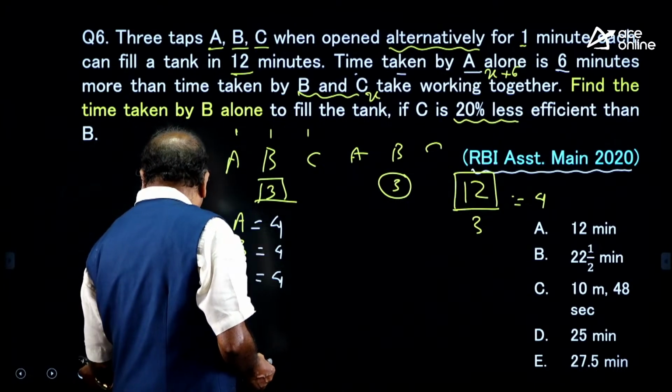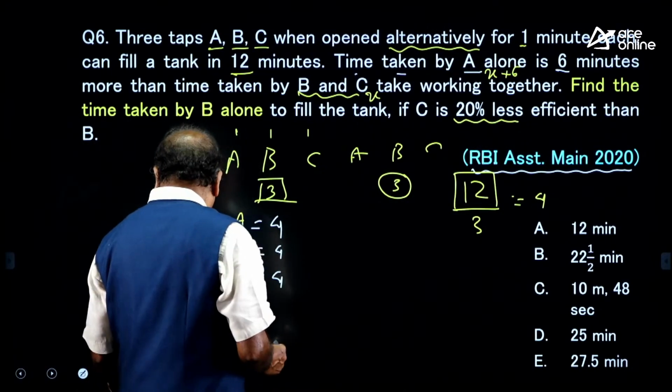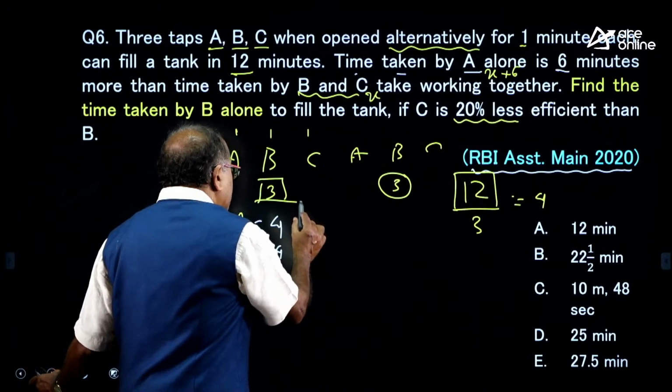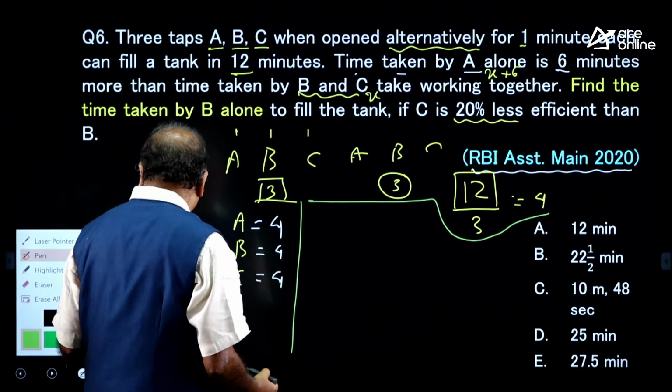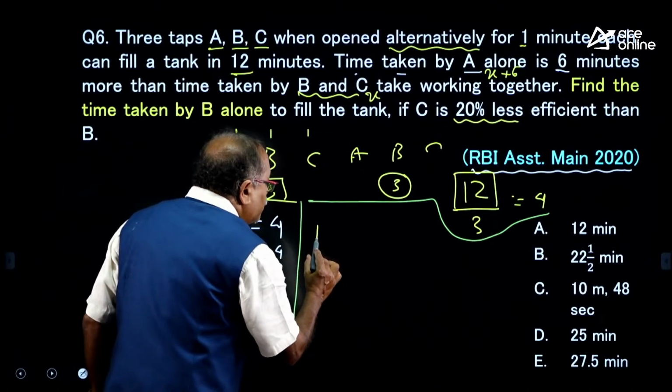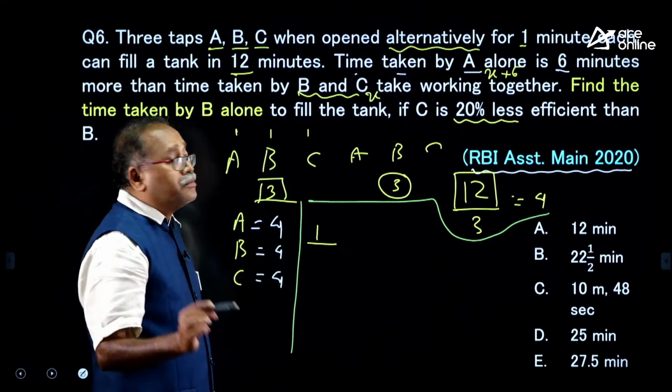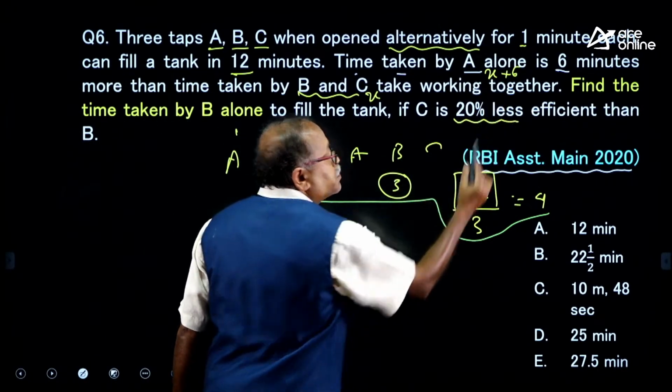This is how this question has to start, and the way of starting it is 1 by what is A? A can fill in x plus 6.